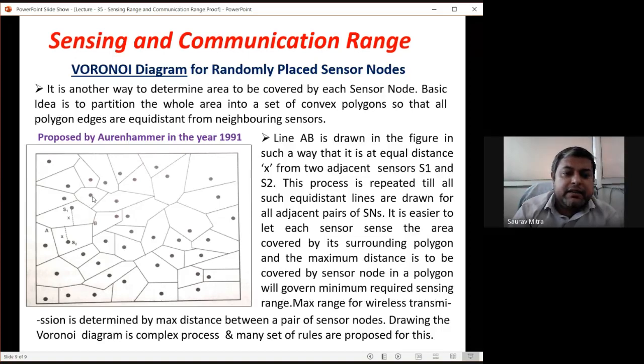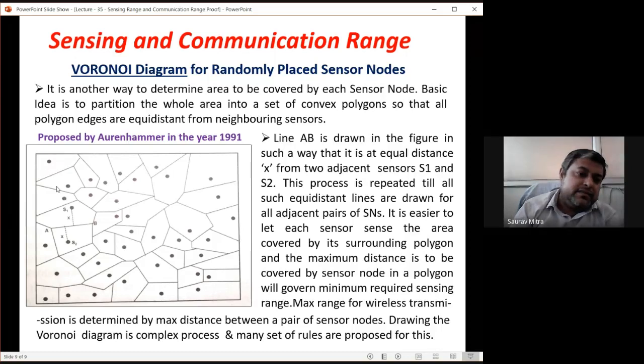So draw this line later, and whatever is this distance, the other distance should be like this, and this should be like this. Likewise, you just keep on covering the whole area. So whatever they are showing, if this is sensor node one, this sensor node you have placed initially, how could you do that? So first from here to here, whatever is the distance, from here to here the distance is the same, because you just draw this line, and then you can draw this line, you can draw this line.